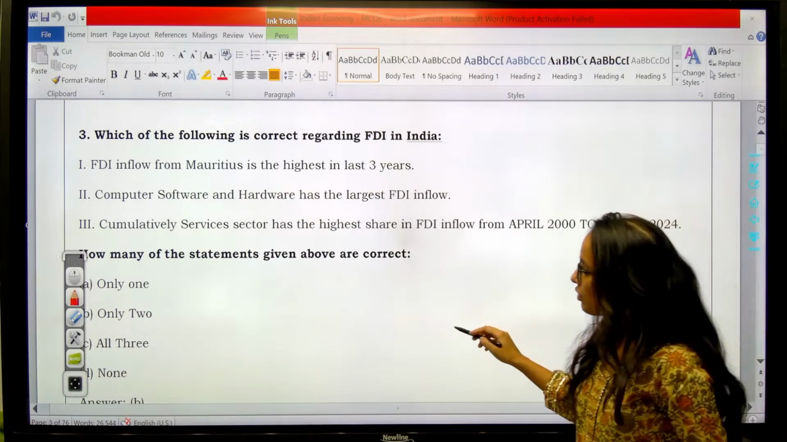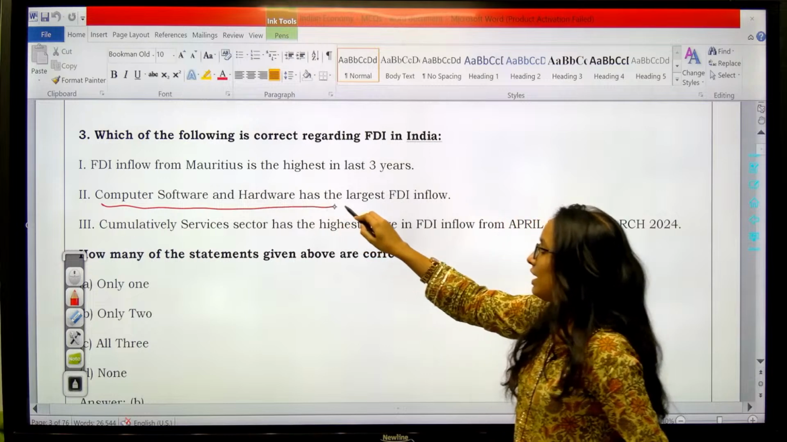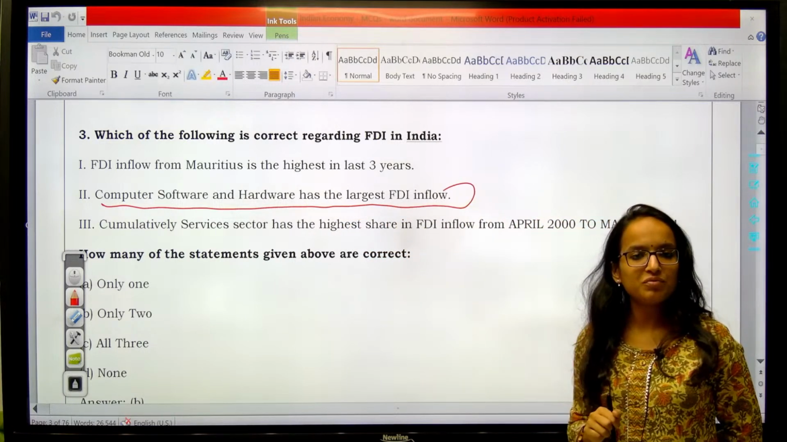So let's see. Okay, first thing, computer software and hardware has the largest FDI inflow. That is true.